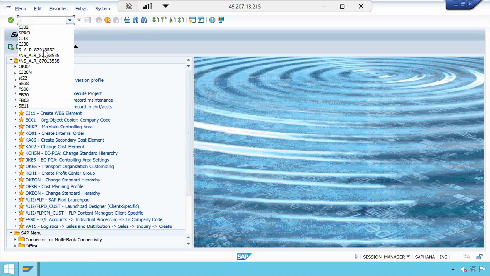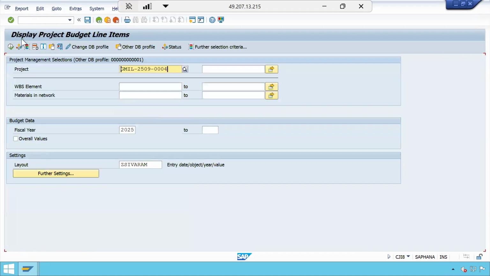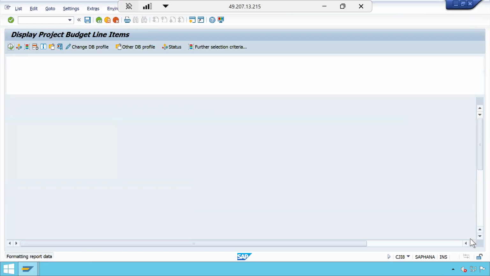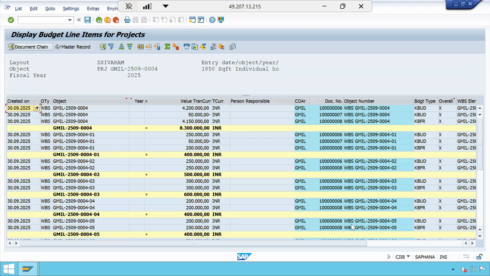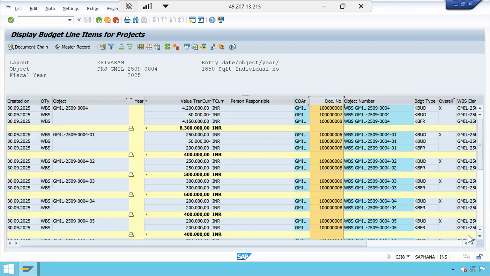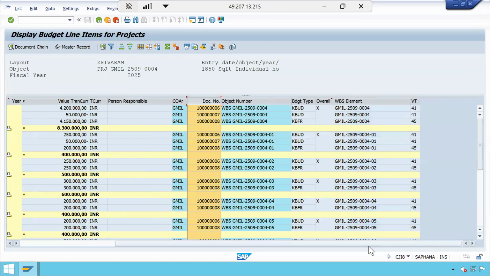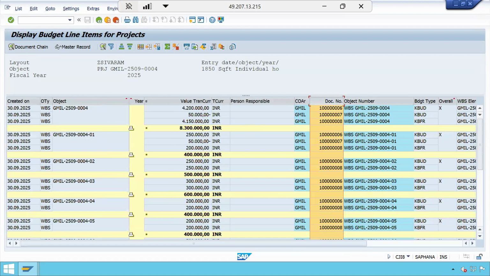Now again I want to see the report, CJI8. If you see, this is the budget line items report. This is the line item report for the budget. Now this type of query will come in the SAP certification exam. If you want to see the detailed line items, WBS wise, the WBS wise line item report for the budget, you can see it in the budget line items report CJI8.